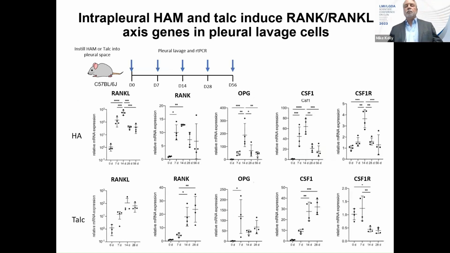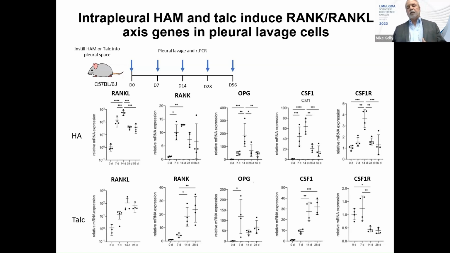So the first point was, do these particles upregulate osteoclast genes, and indeed they do. RANK and RANK ligand are the two key factors required for osteoclast differentiation. OPG is a RANK ligand trap that regulates osteoclast formation, and M-CSF and its receptor are also shown here, but they're upregulated by hydroxyapatite and talc.